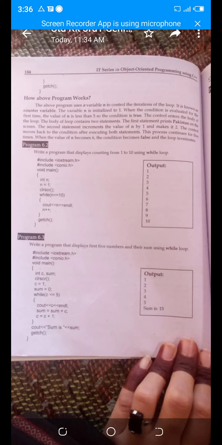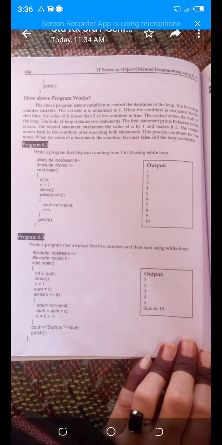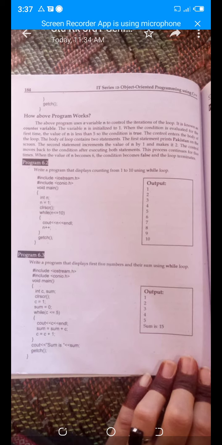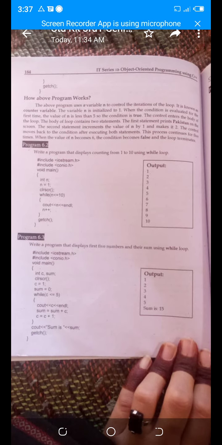Now it will check while n is less than or equal to 10. Just check it out. What is in n? 1. Is 1 less than or equal to 10? Yes, 1 is less than 10. The condition is true. Now it will display on the screen. Just look here, cout n. So 1 is displayed on the output screen. After that, increment and the value of n changes. It becomes 2. Now 2 is also less than 10. The condition is true. It will display on the screen. Then increment to 3, until it reaches the value of 10.